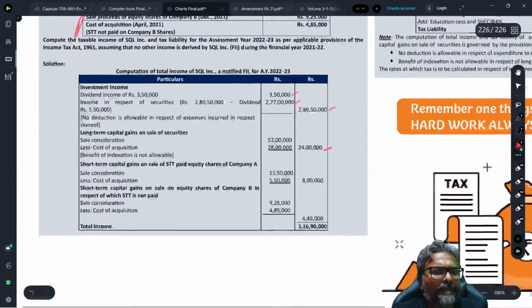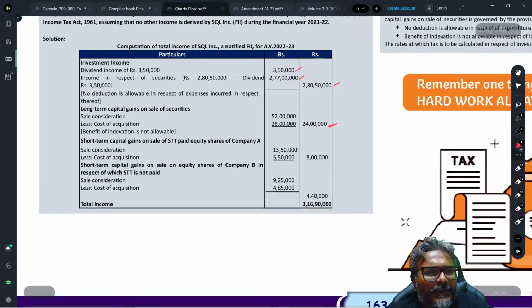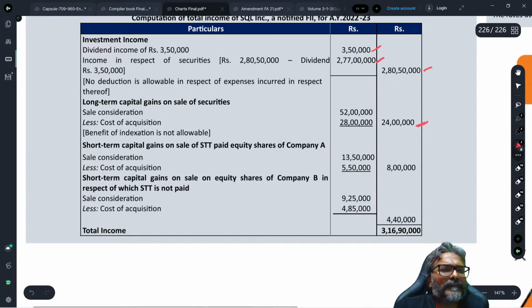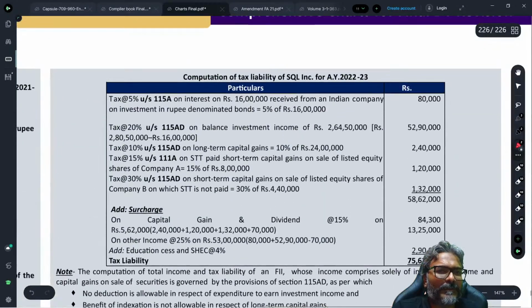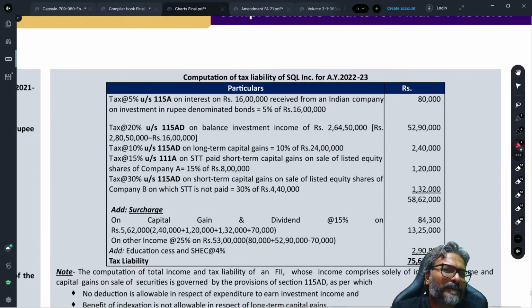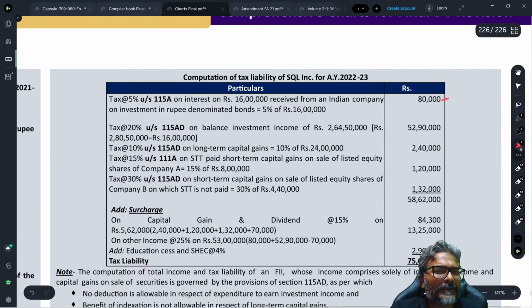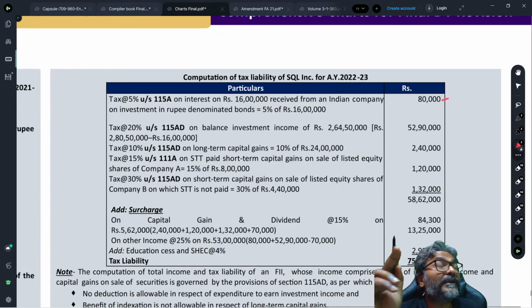And now then, coming on this part, STCG normal calculation is done, and now comes the tax portion. Please see the tax portion. On that 16 lakhs rupee denominated bond, 5%, 80,000. On the balance other than that 16 lakhs, it will be 20%, including the dividend income, because dividend income is also 20%.